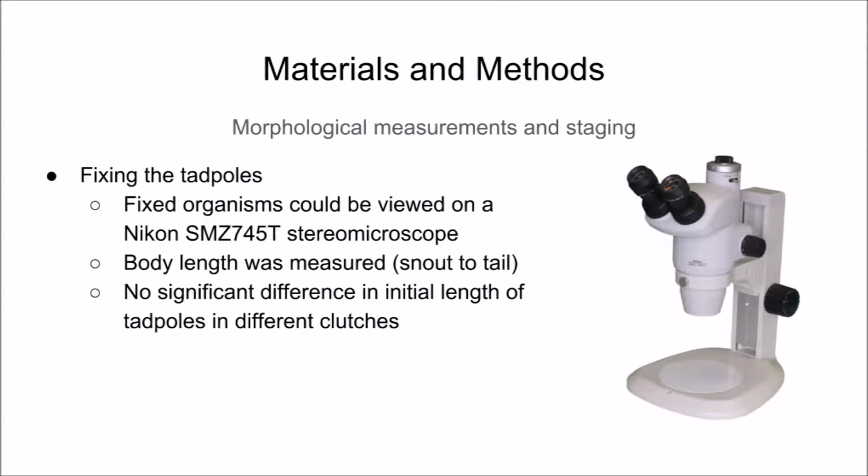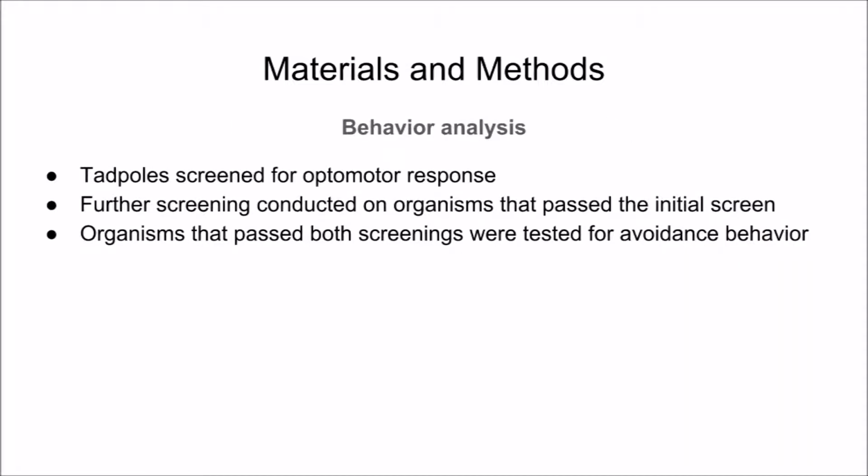A Nikon stereo microscope was used to view the fixed organisms. The initial size of each group of tadpoles was compared in order to determine if each group started out at significantly different lengths. No significant difference was found and the data could be pooled. Tadpoles underwent behavior screening for avoidance multiple times. The tadpoles that made it through all screenings were included in avoidance behavior experiments.